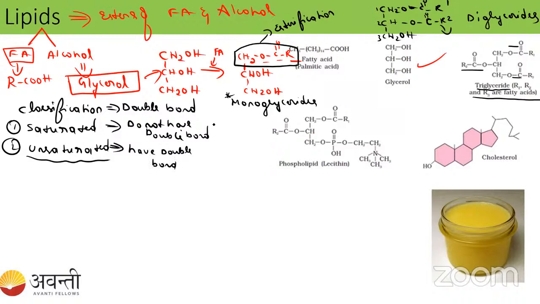So usually saturated fatty acids are animal fat. For example, if you have taken the curd, or you have taken milk, that is animals only, right? You have taken the milk, you have converted it into the curd, then you have taken the ghee, right? That ghee is also the saturated fatty acid, right? Dalda. Dalda is also from the animal only, right? So that is also the saturated fatty acid. When it comes to the unsaturated fatty acid, these are from the plant origin, plant seeds. From the seeds, we will get the oil, right? So these are the unsaturated fatty acid. This is very good for the health.